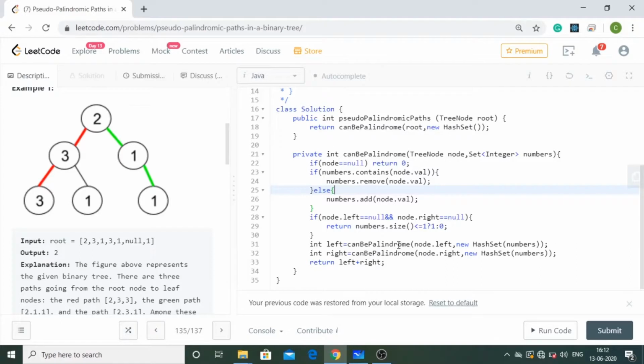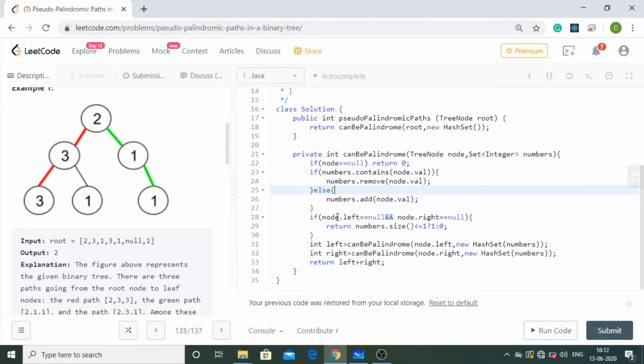No. So again we pass the recursive call, that is 3's left, and that is 3 again. So we went ahead and we are checking, is this null? No. Is 3 present in the set? Yes. So if 3 is present in the set, then I'm going to remove that particular element from the set, and that is why my set is now just containing 2.